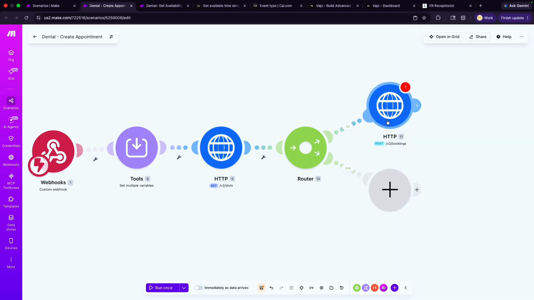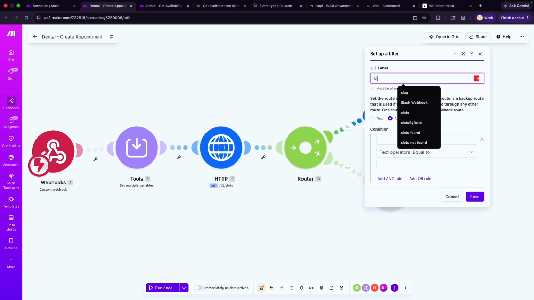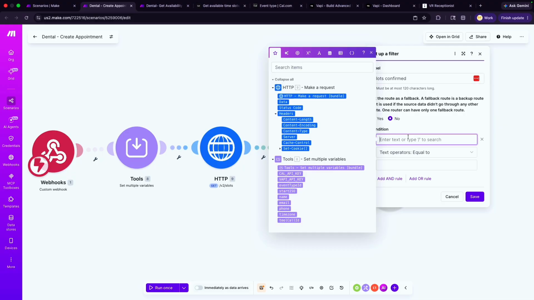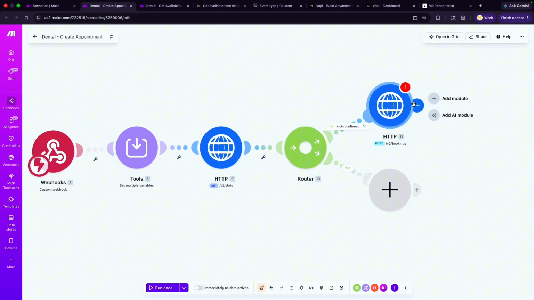Now, there are a couple of things we want to confirm. If we find a slot with the HTTP module here, then we want to make a filter, because we need a filter: slots confirmed. If the slot is confirmed and the status code equals 200, then we're going to route it this way.